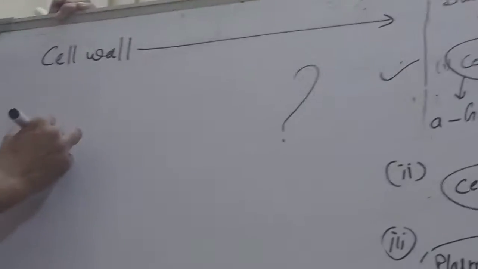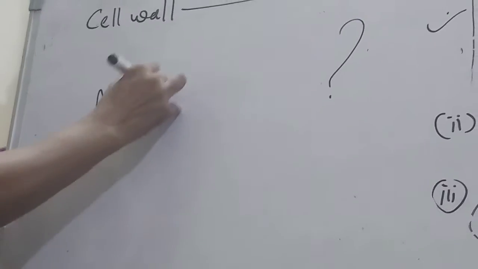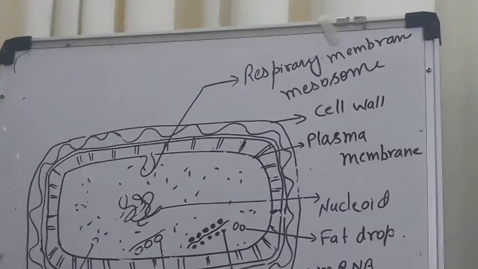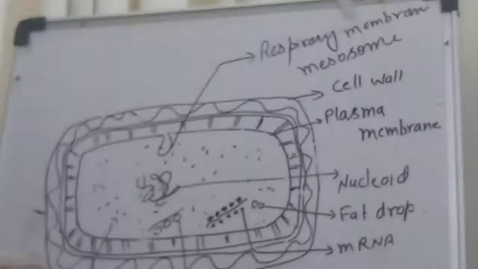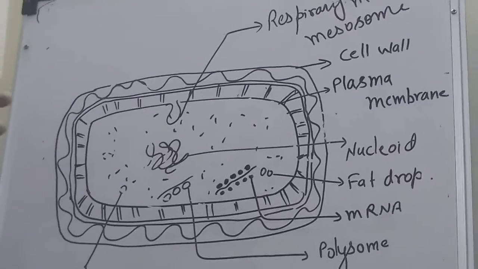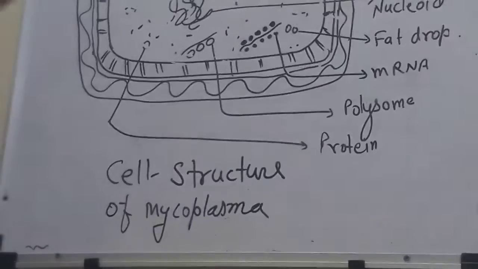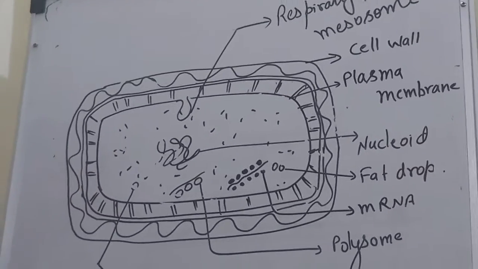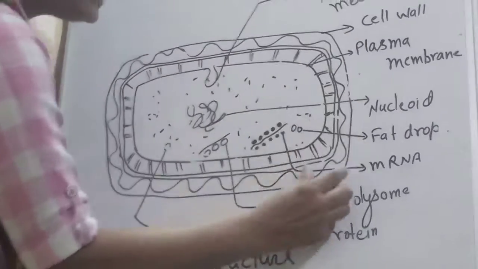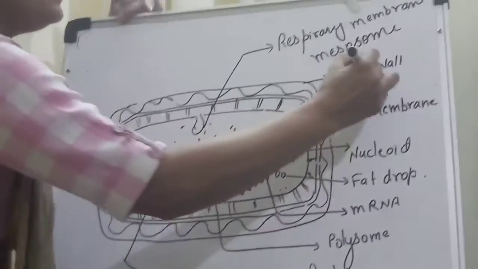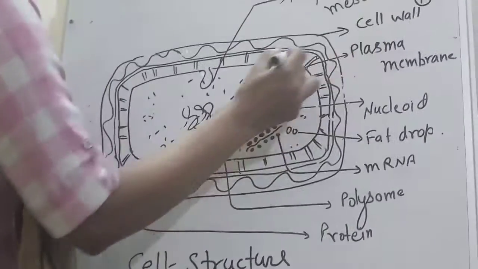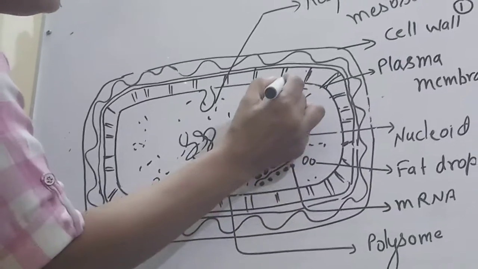Take the example of mycoplasma, which is also called PPLO. Just see, this is one structure of a mycoplasma, or some primitive bacterial cell, where we are finding all the basic structure. This is the covering part. You can say this is the cell wall, got it. Then the inner one is the cytoplasm.